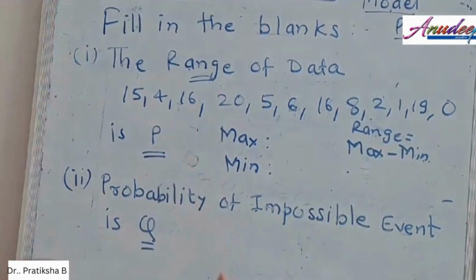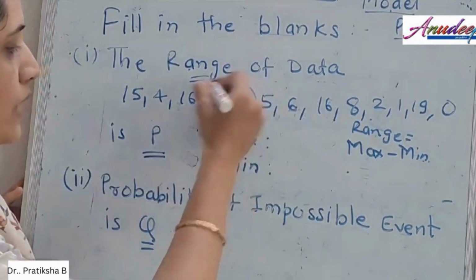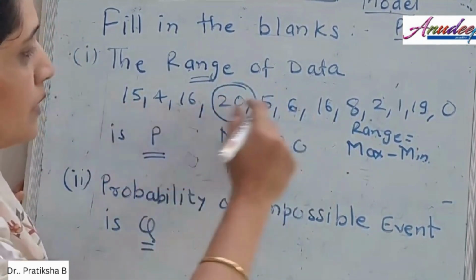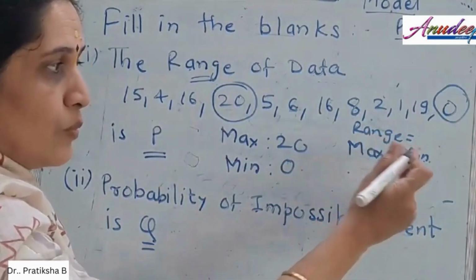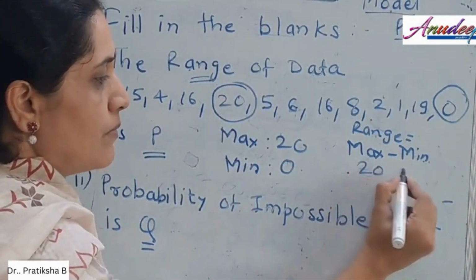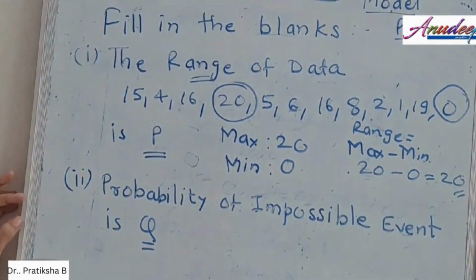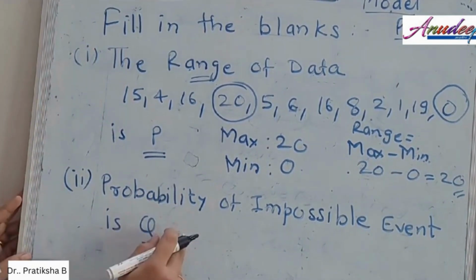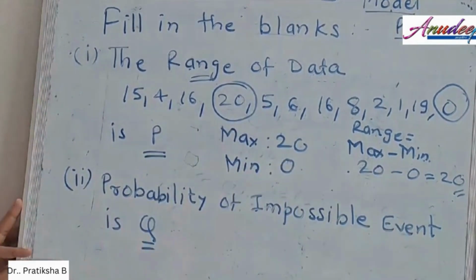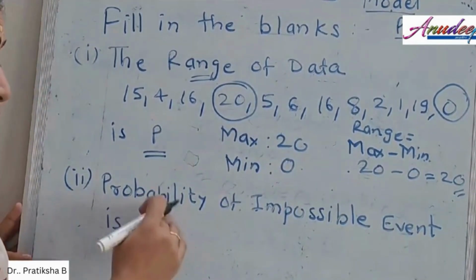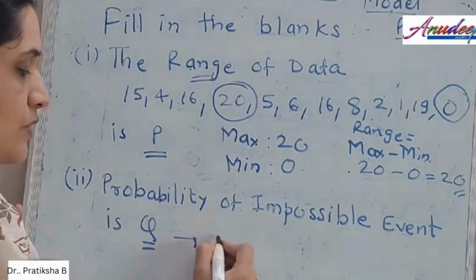So first of all, let us locate which is the maximum number. What do you see as the maximum number? That is 20. Which is the minimum number? Minimum number is 0. So here, using the formula for range, it will be maximum minus minimum, giving you the answer as 20. In the second fill in the blank, you have been asked the probability of an impossible event. As we have discussed earlier, the probability of an impossible event is always equal to 0. So this is equal to 0.